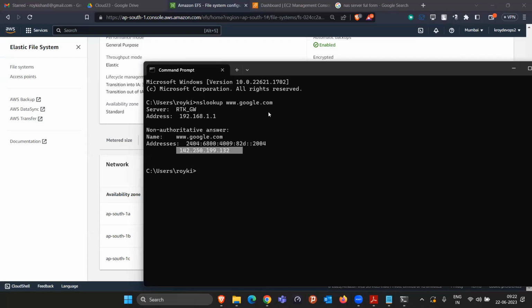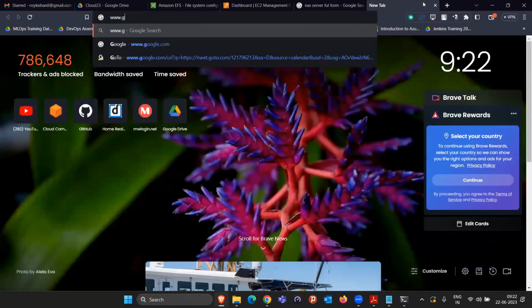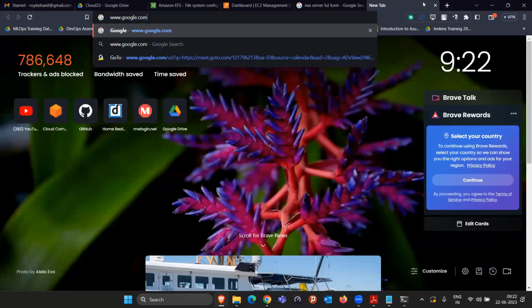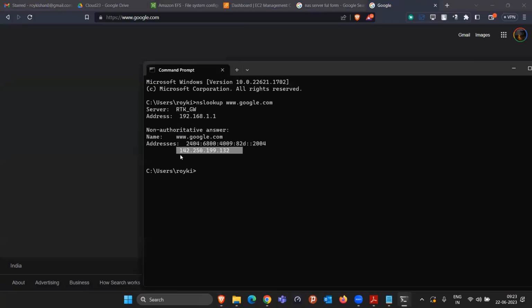When you are searching for www.google.com, this is just a DNS name or domain name. So are you getting the same IP or different IP? Different IP, right? What about others? Different only. That means all of us are hitting www.google.com only, and all of us are going to see exactly the same website. But somebody landed on some different server, somebody landed on a different server. I landed on this server.